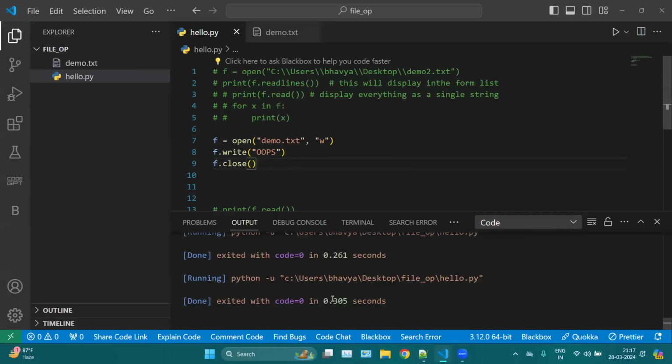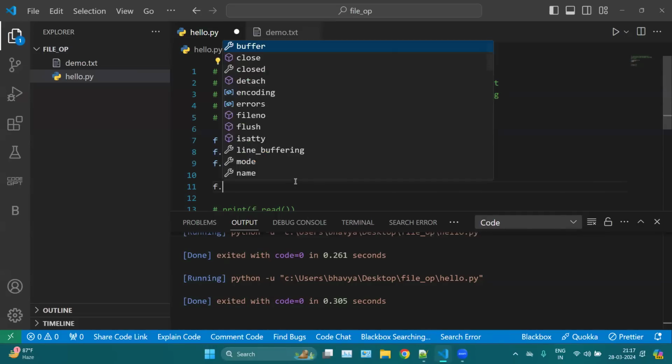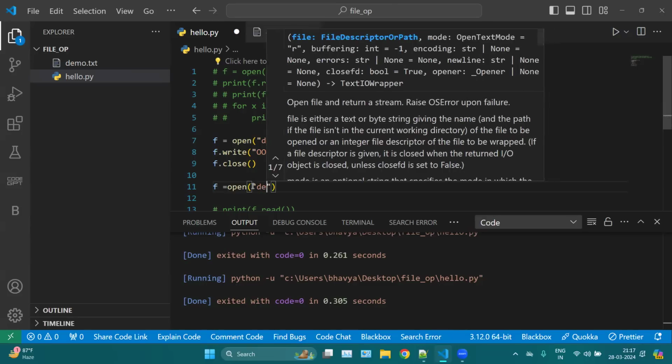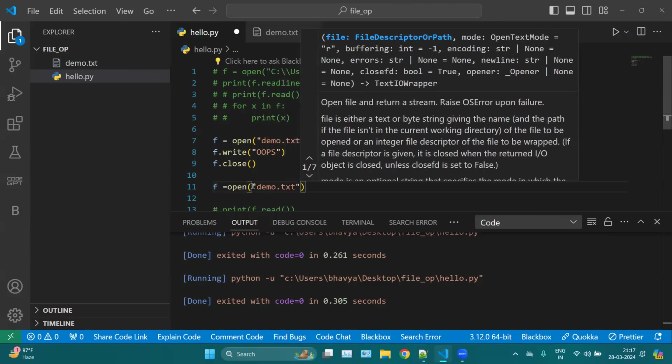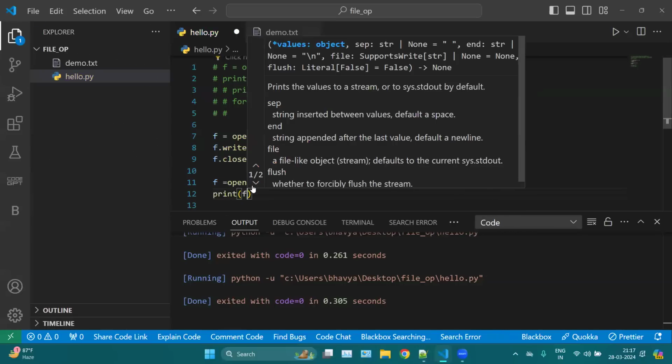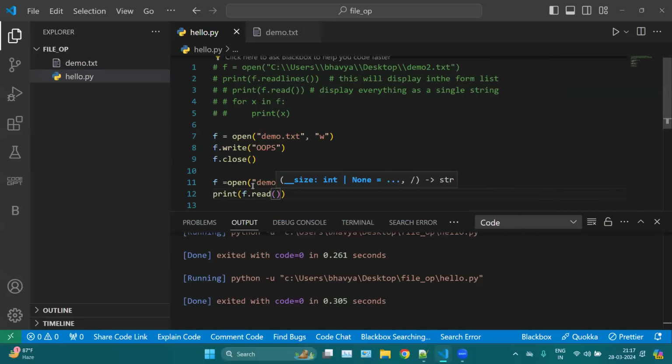Okay, so first, this is how we can write. Now we can open the file again. Just f equal open and the name of your file. Let's say my file name is demo.txt. Now I want to read the file, so I can use print f.read. Now I can read my file and then again I can close it. So closing is important.